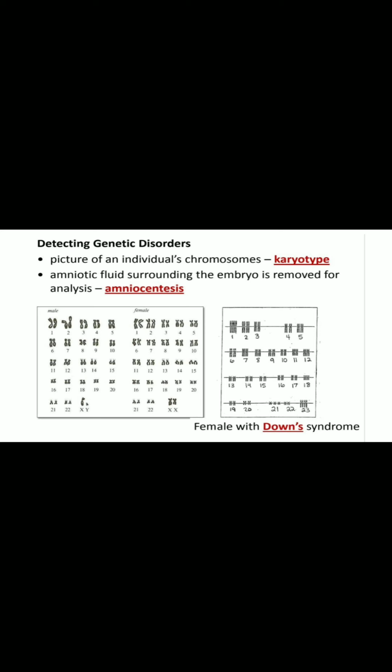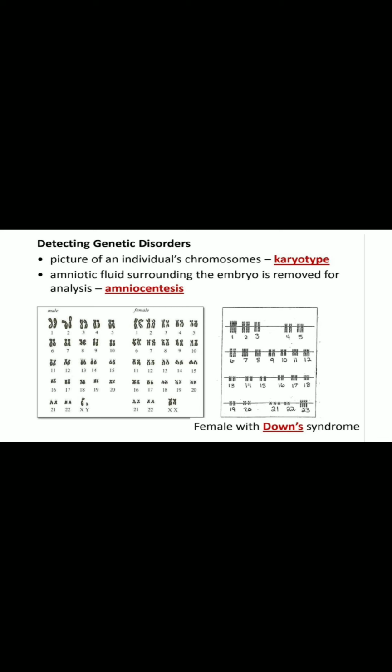Make a diagram of this with the help of a specialized technique named amniocentesis. In amniocentesis, the amniotic fluid of a pregnant woman surrounding the embryo is removed for analysis, and with the help of this we can detect the karyotype of a baby about to be delivered.